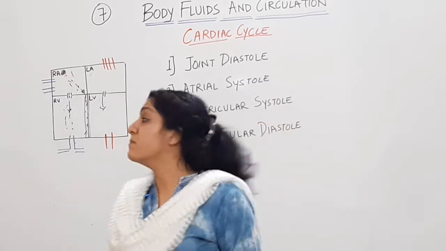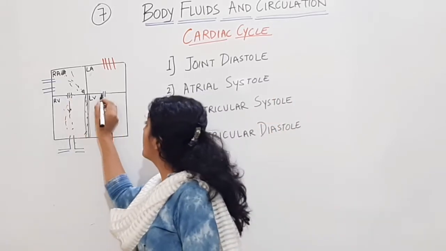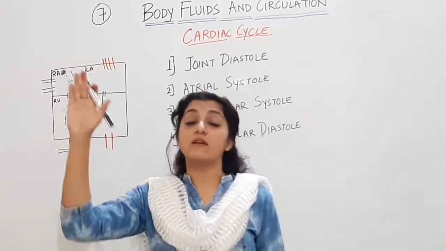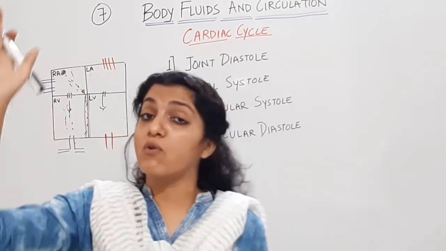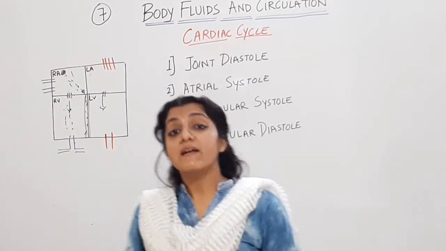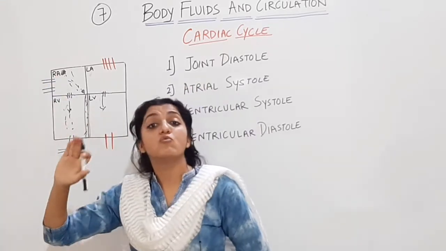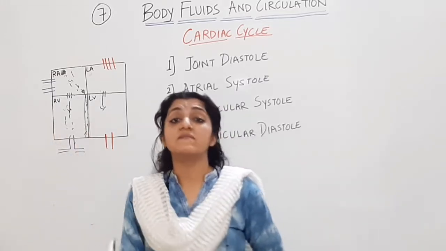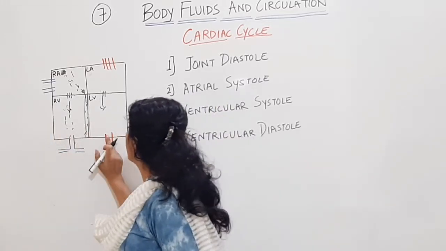Ventricular systole के time पे tricuspid bicuspid valves close हो जाएंगे to prevent the backflow of blood from the ventricle to the atrium. We don't want the blood to go reverse. So tricuspid and bicuspid valves are going to close. That is, the atrioventricular valves will close. So which valves will open? The semilunar valves will open.